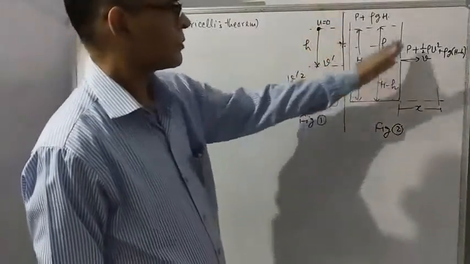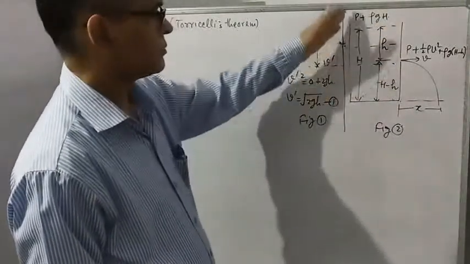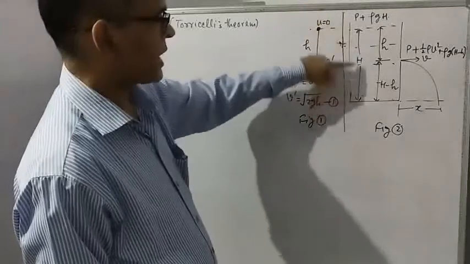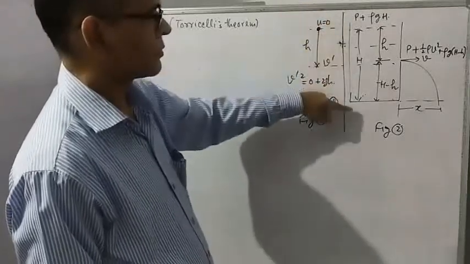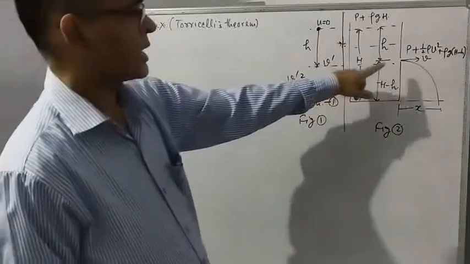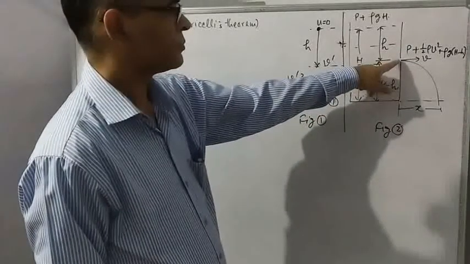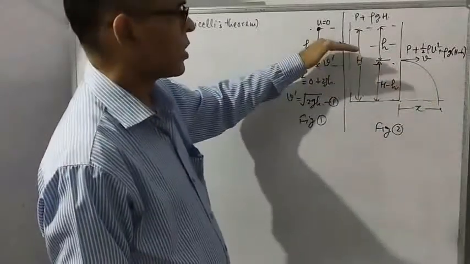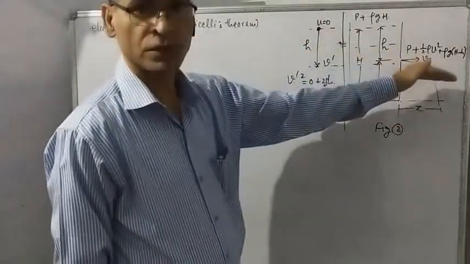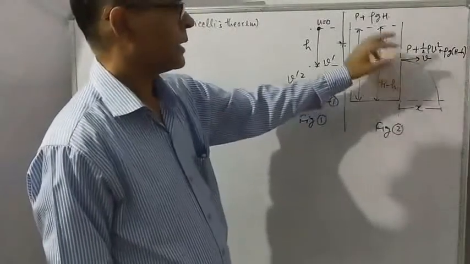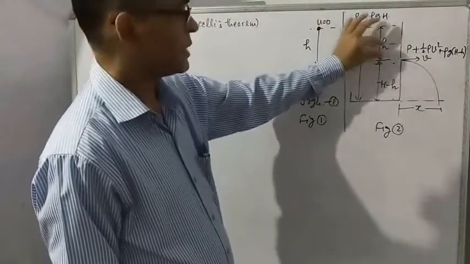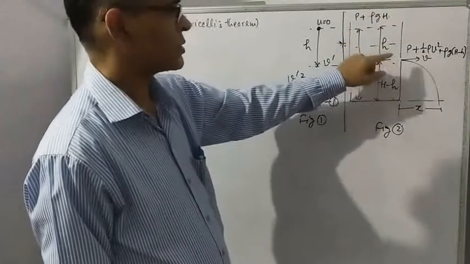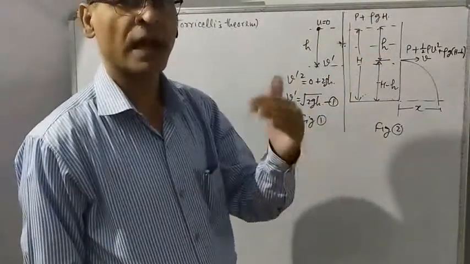Suppose it is a tank. Some liquid like water is filled up to height capital H. The tank is provided with a hole. Very obviously, water or liquid will flow through this hole. The speed of water or liquid at this hole is called velocity of efflux at this hole.